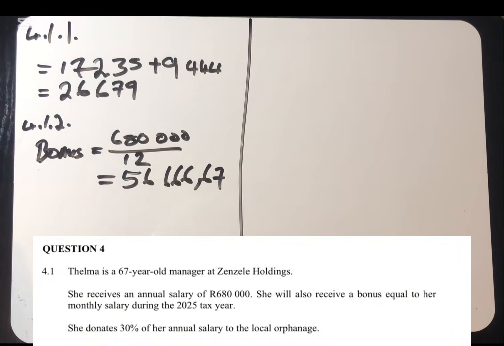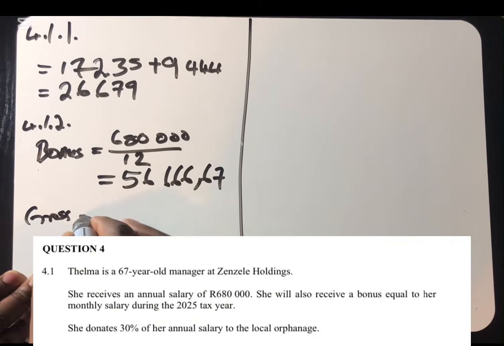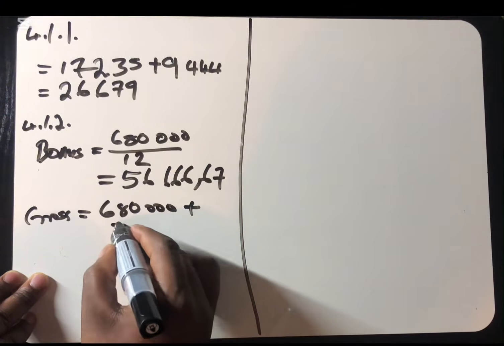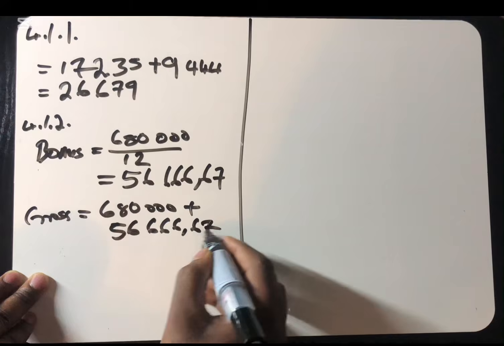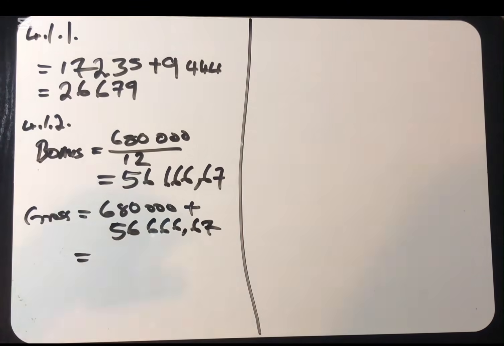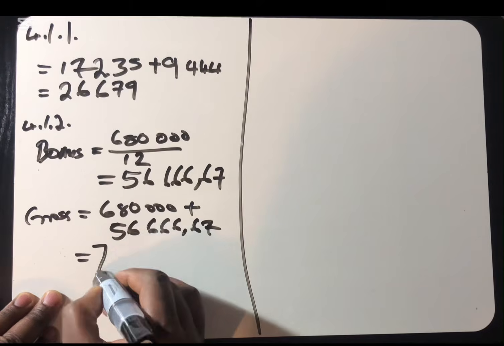So the gross of this person is going to be 680,000 plus the bonus. We just calculated the bonus. We said it is 56,666.67. So the gross of this Thelma is going to be 736,666.67.